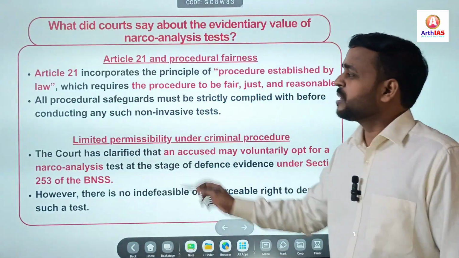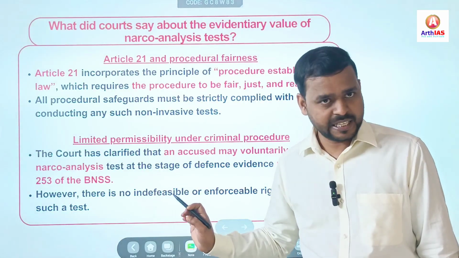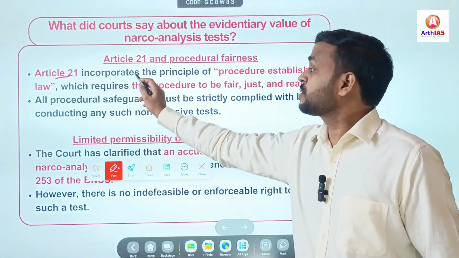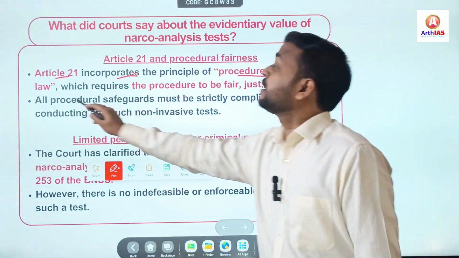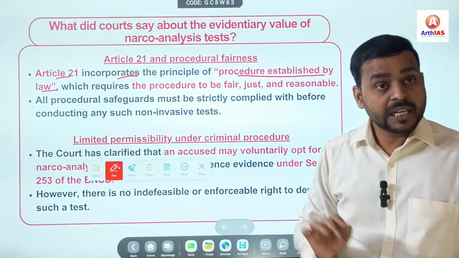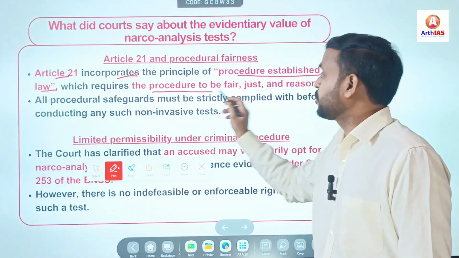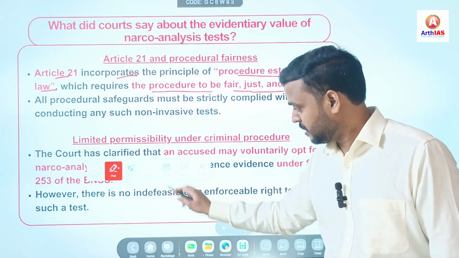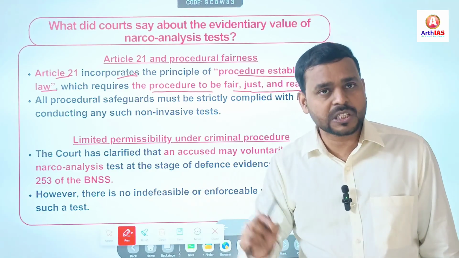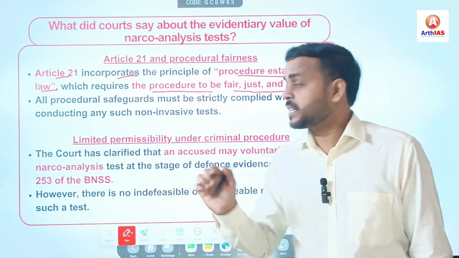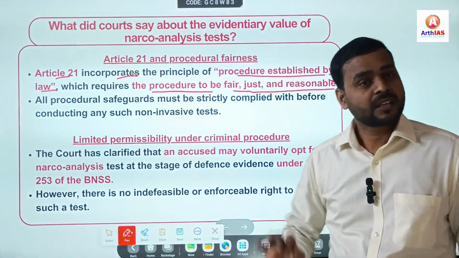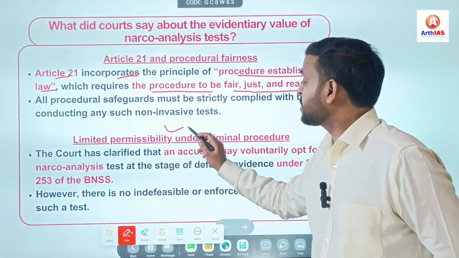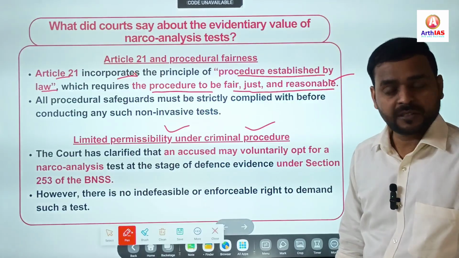Next, Article 21, which we have already discussed. Just have a quick look. Article 21 incorporates procedure established by law. What does it mean? It simply means that any legal procedure should be fair, just and reasonable. That's all. Again, limited permissibility under criminal procedure.